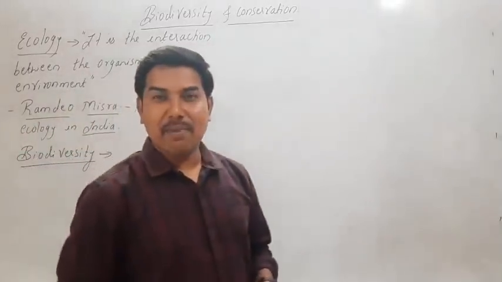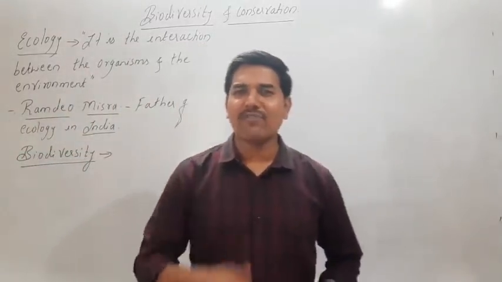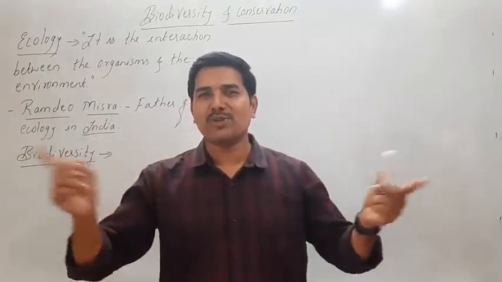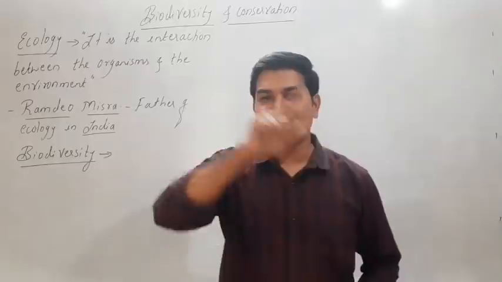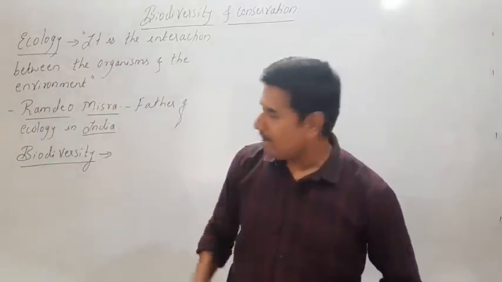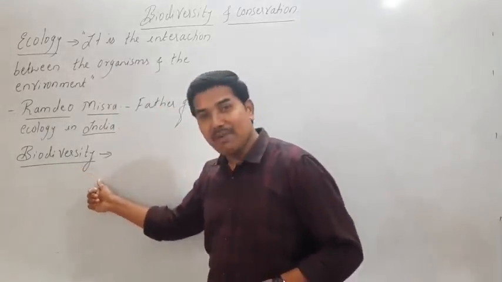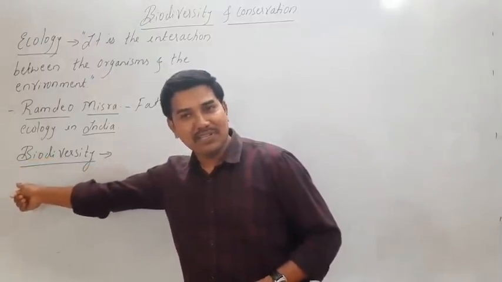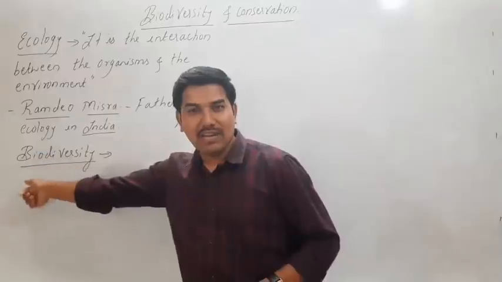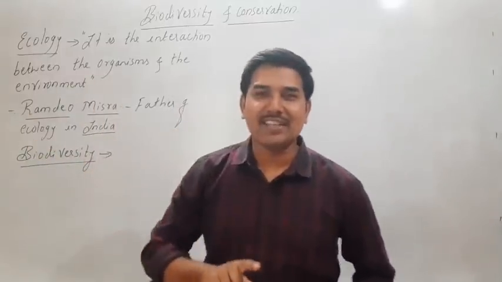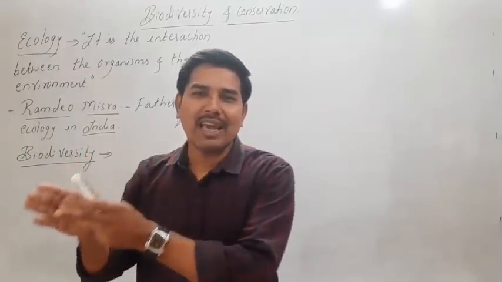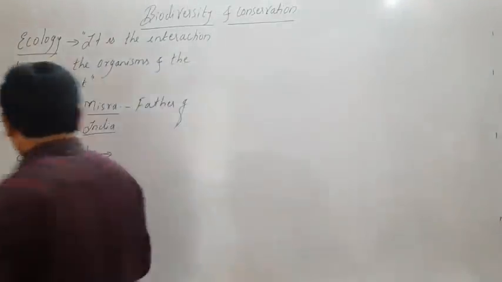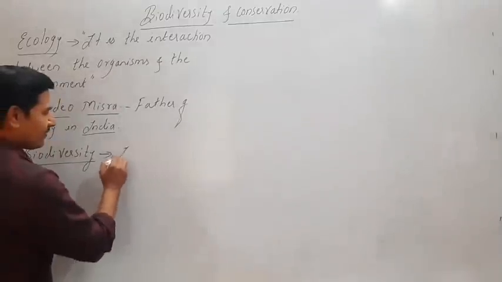As the name says, bio and diversity. Bio refers to biological organisms. Diversity refers to distribution of these species throughout the geographical area. So that's why biodiversity can be defined as the diversity of the living species. It's the diversity of the living organisms, and it is nothing but a distribution of all the life forms over the geographical area.